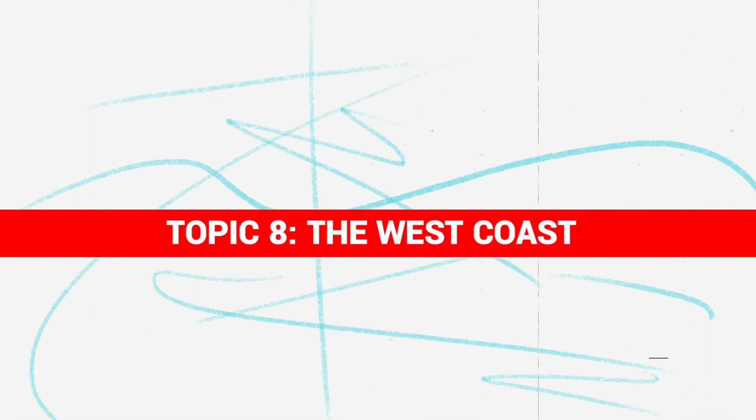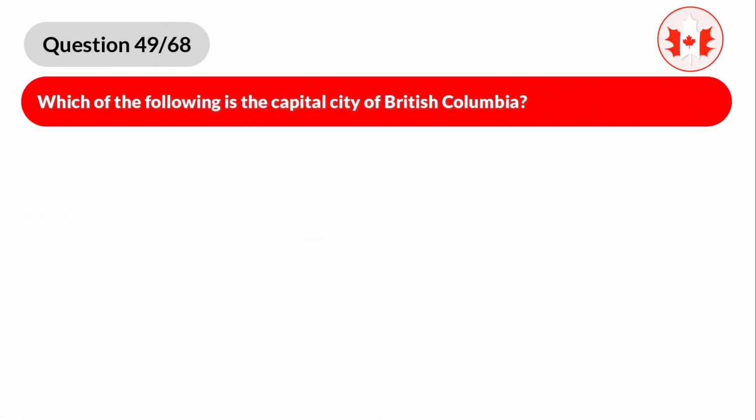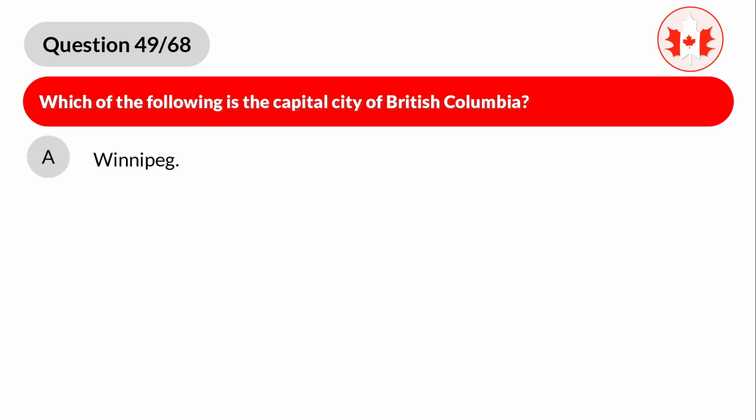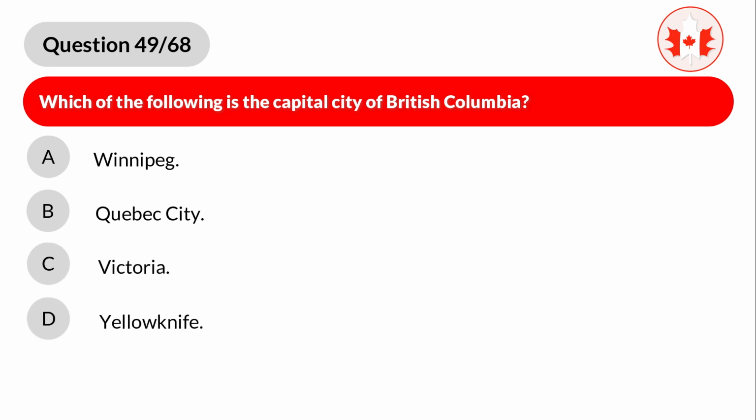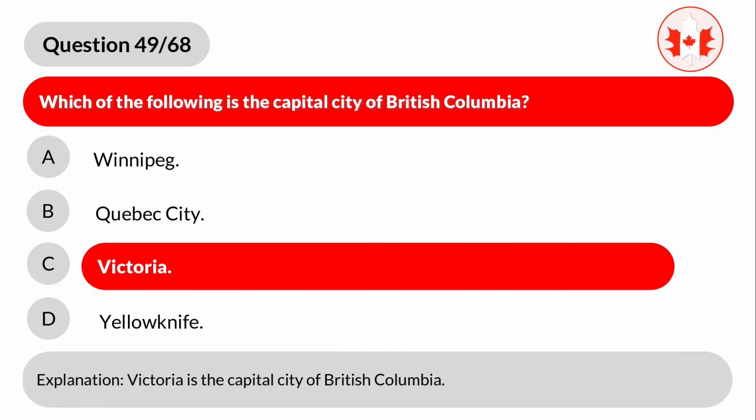The West Coast. Question 49. Which of the following is the capital city of British Columbia? A. Winnipeg. B. Quebec City. C. Victoria. D. Yellowknife. Correct answer is C. Victoria. Explanation. Victoria is the capital city of British Columbia.